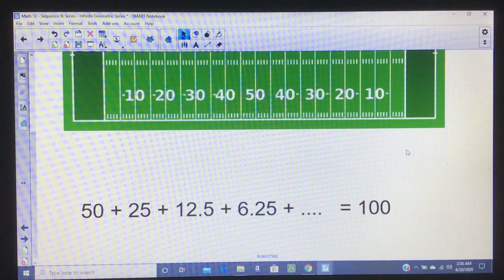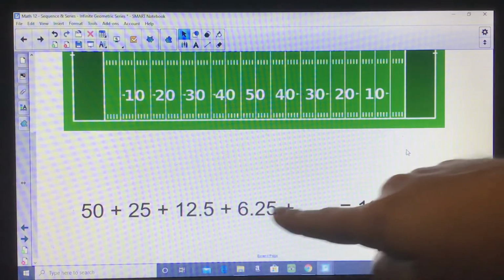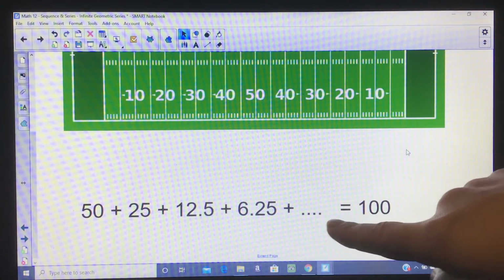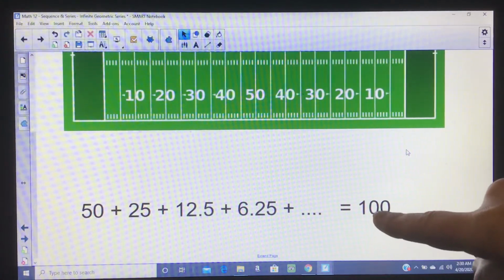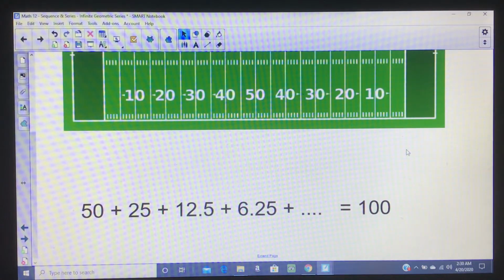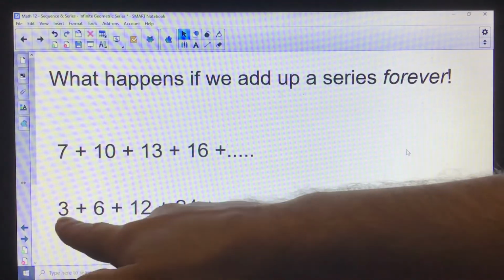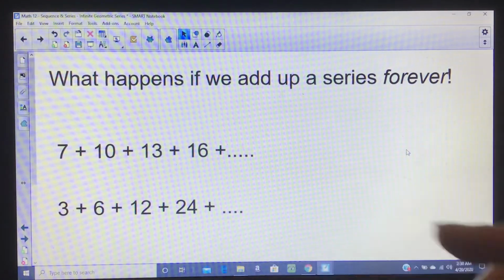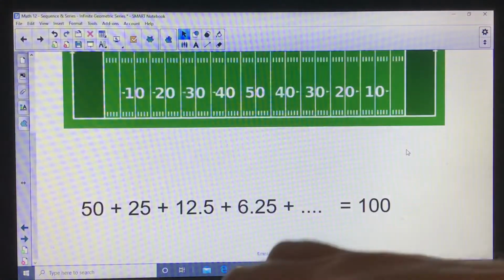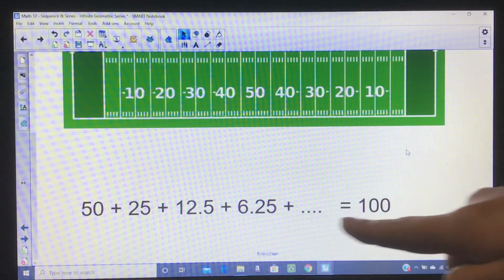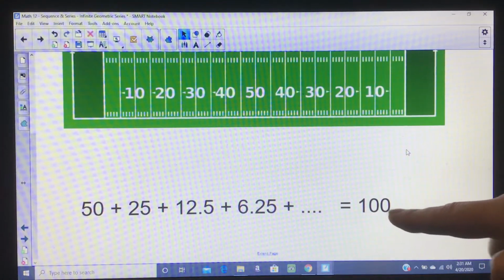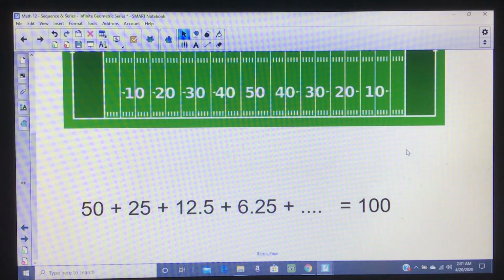But what we say is, as we add these up, we get closer and closer to a certain value. The maximum value that we approach is 100. So notice that this is an infinite sequence, but it doesn't add up to infinity. That adds up to infinity. That's arithmetic. It's geometric. This doesn't, even though there's an infinite number of terms, it doesn't add up to infinity. It adds up to at most 100.